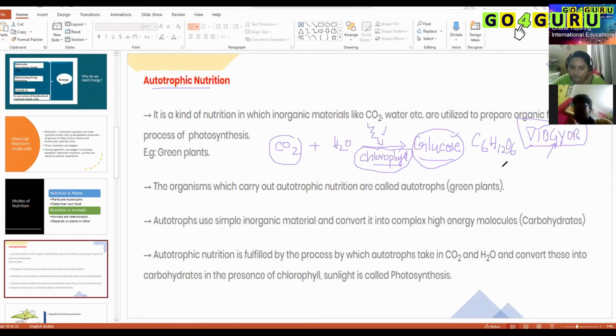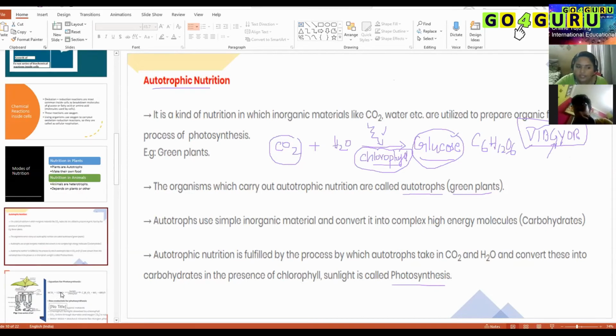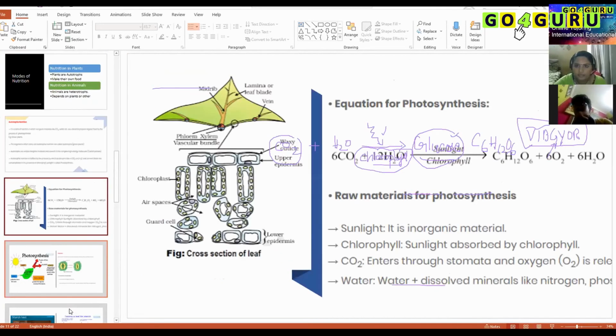Any doubt so far? No, ma'am. Those green plants which are capable of producing their own food by the process called photosynthesis are called autotrophs. Am I clear? So where do you think this photosynthesis can happen?